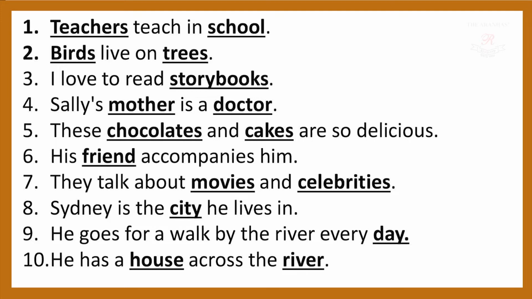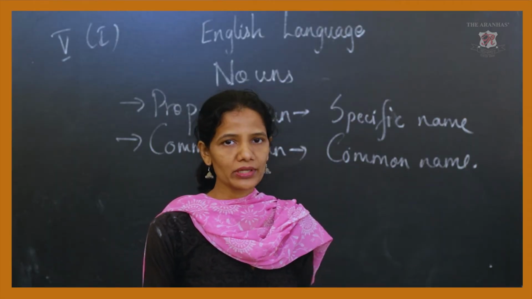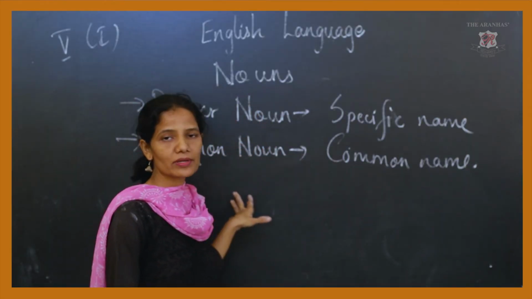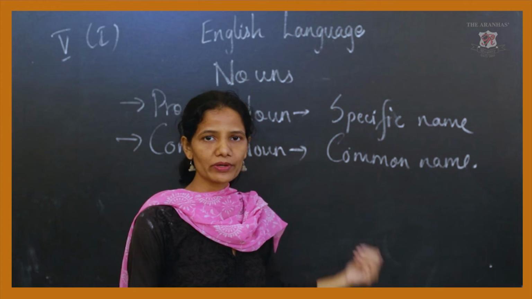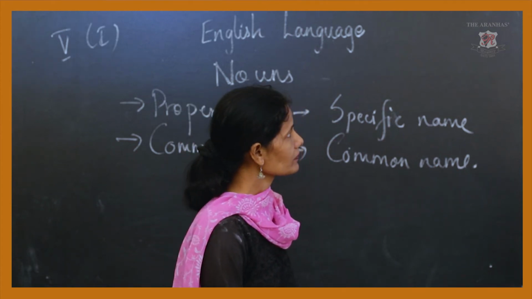He goes for a walk by the river every day. If I say only Sunday, Monday, Tuesday, in that case a specific day is mentioned here. But it is mentioned here as every day. So day is a common noun. He has a house across the river. So here again house and river are common nouns. So these are the examples of common noun, and we have underlined the common nouns, and we have seen the common noun and the proper noun. So the common name given to the person, place, animal, thing is a common noun, and the specific name given to the person, place, animal, thing is a proper noun. We'll see more further.